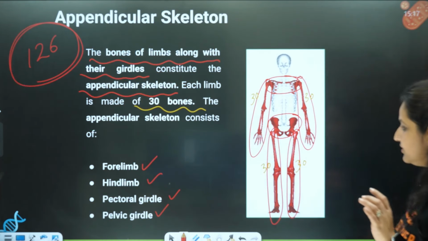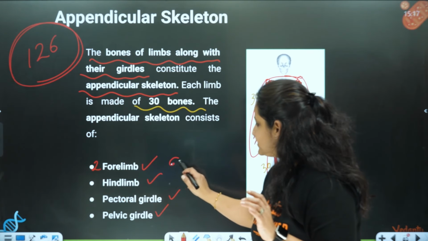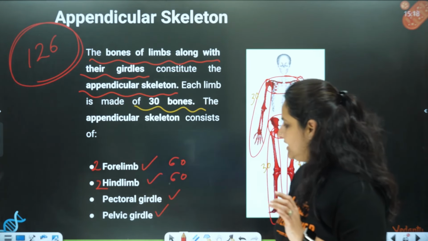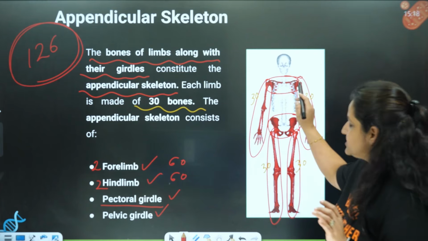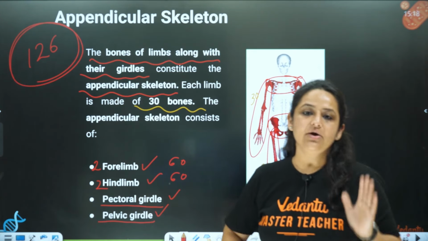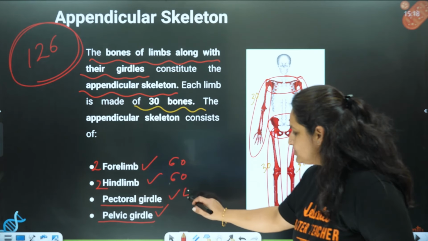So let me just bring the total over here. So 4 limbs, 2 forelimbs, right? Total 60. 2 hind limbs, total how much? 60. Now the pectoral girdle, this is the shoulder, and the pelvic girdle, that is the hip portion, that we are going to discuss. The pectoral girdle has 4 bones in total.